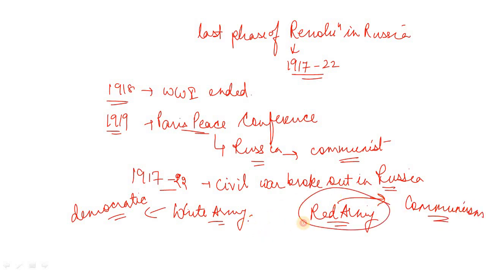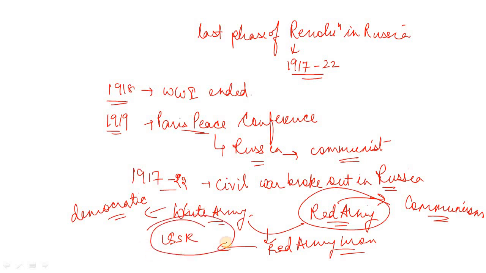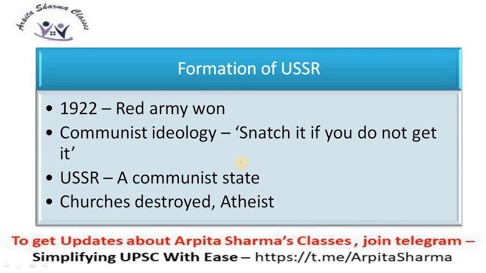So what happened in the struggle between these? The Red Army won. As a result, some radical changes were brought and USSR was formed. Understood? So Red Army won and USSR was formed. Now, communist ideology is the one which thinks that you should just snatch something if you are not getting it. So USSR becomes a communist state, and hence it destroyed churches and was more of an atheist. It did not believe in God. It did not believe in religion. More of an atheist state.